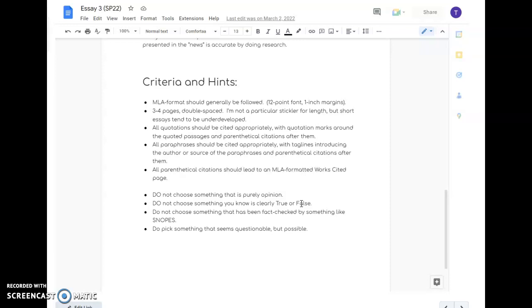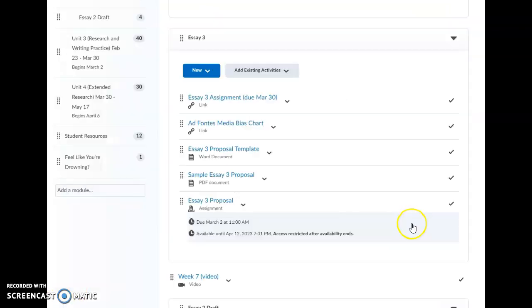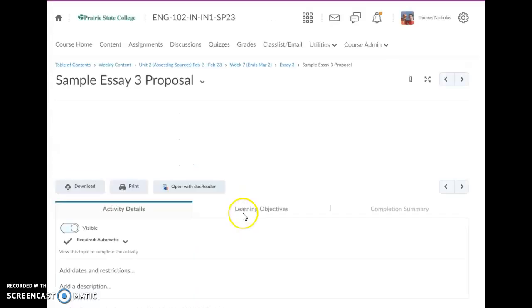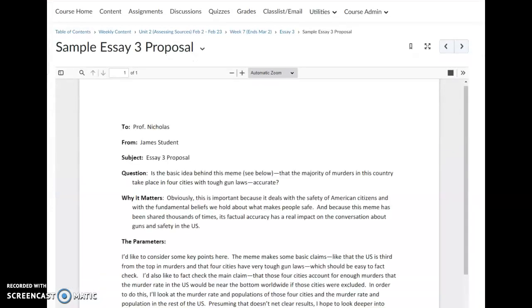Okay, there are fact-checking websites out there. PolitiFact does one. Snopes is a common one. If it's already done there, the work's been done for you already. Okay, try to pick something that looks questionable but possible. And I'm going to give you guys an example here. All right, I'm going to come back to the bias chart in just a minute, but I want to show you the sample proposal because I think it'll help you to understand what we're talking about.